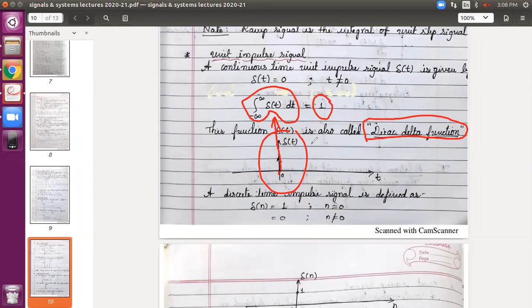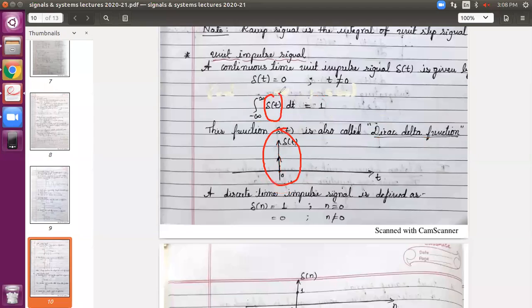Then let us deal with the discrete time impulse signal. How do we define it in discrete time? We cannot put delta of t equal to 1 directly because it is a continuous time signal. Hence, we indicate it with an arrow mark. However, as the discrete time signal has a specific time and specific amplitude, we can put delta of n directly equal to 1. Fine.